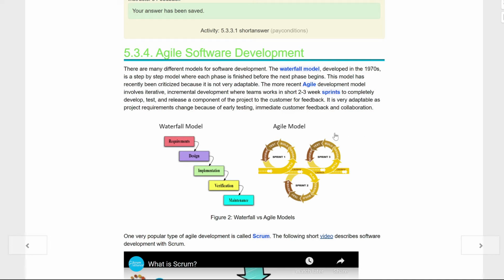Really, kids, this is just saying back in the day, we used to just design it all out, throw it out and test it, then redo stuff. Now it's just saying, hey, do little parts, send it out, get feedback, redesign that, move on. And that's really the two different methods there.